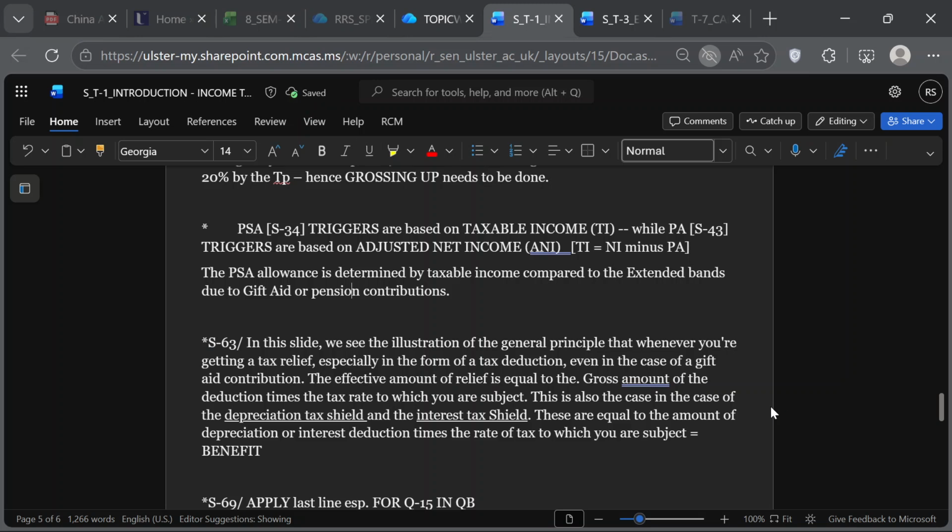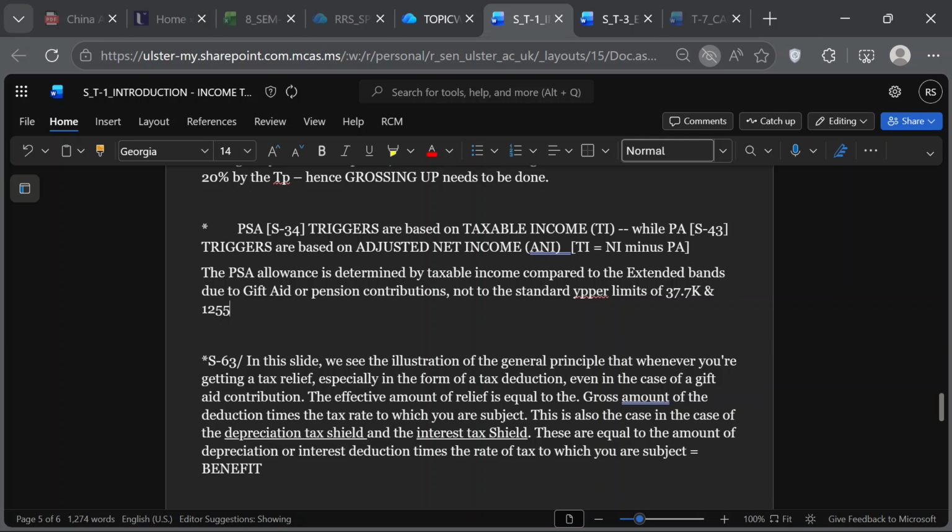I just needed to clarify this, so I deleted the old one. So it's the taxable income, you compare it to the extended bands due to gift aid, not to the original bands, not to the standard bands. So we should write this as: not to the standard upper limits of 37.7K and 125.14K. Is this clear? Okay, so I'm now just clarifying this guidance.